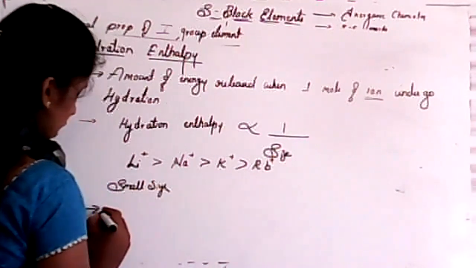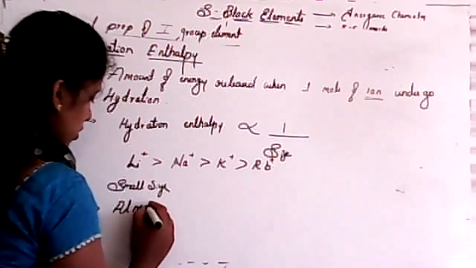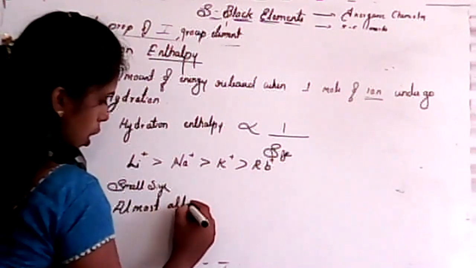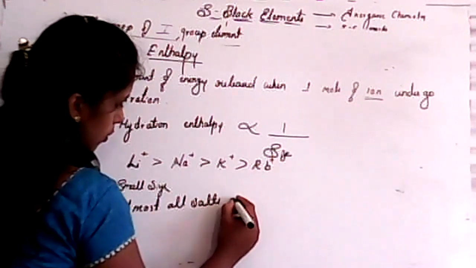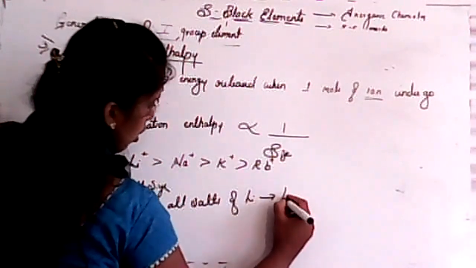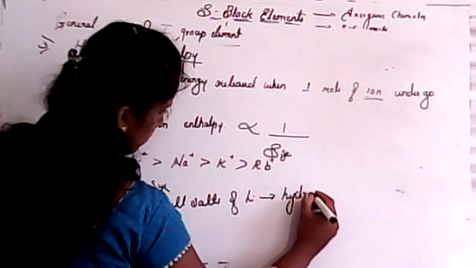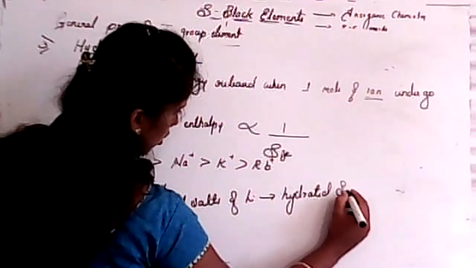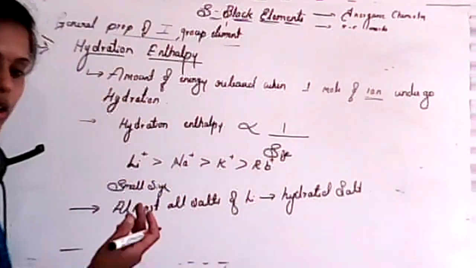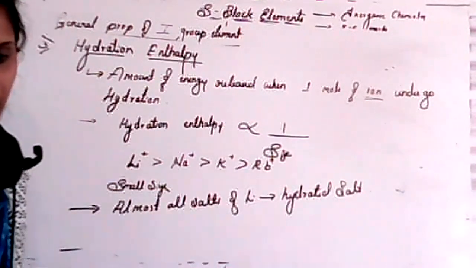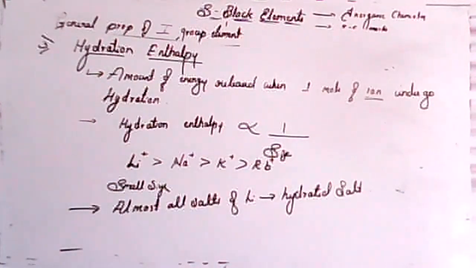So that's why almost all salts of lithium are in the form of hydrated salts. What do you mean by hydrated salt? We already studied: if there is presence of water molecule, it is known as hydrated salt. Is it clear?